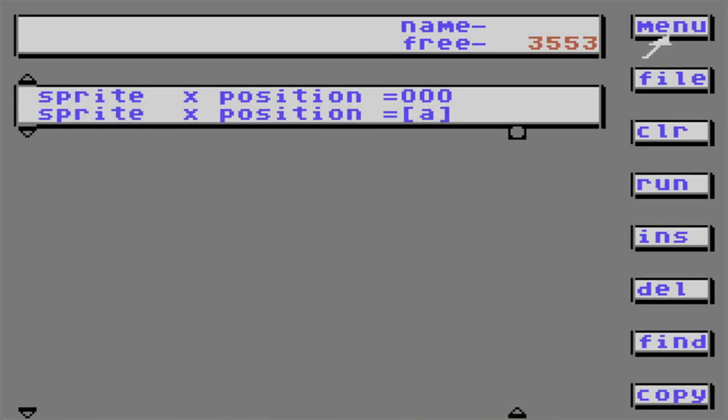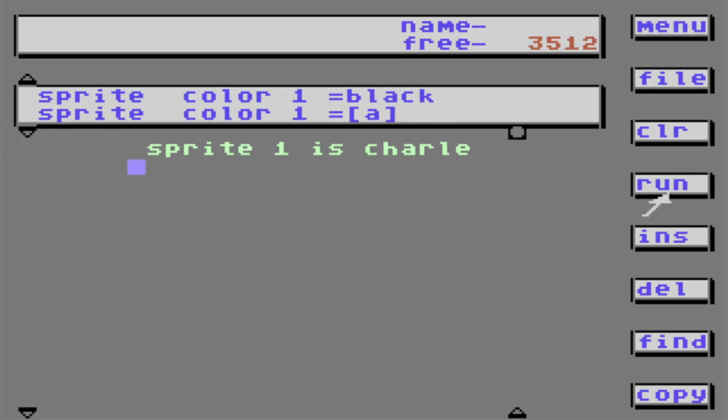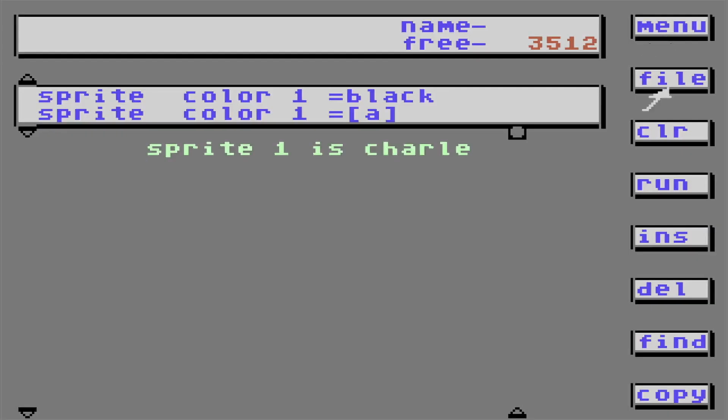Today we're going to start with a clear screen, and we're going to talk about sprites. Let's go over here. Sprite 1 is Charlie. You don't have the sprite Charlie on your disk. I made him up. But you can put any sprite in there. Let's run. Oh, I don't see anything. You know why? Because I have to tell him where to put the sprites.